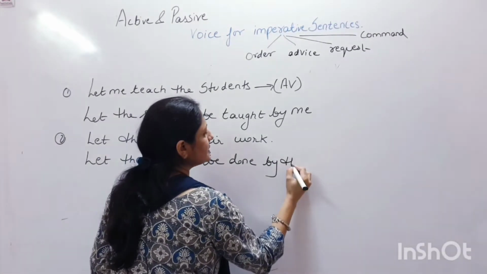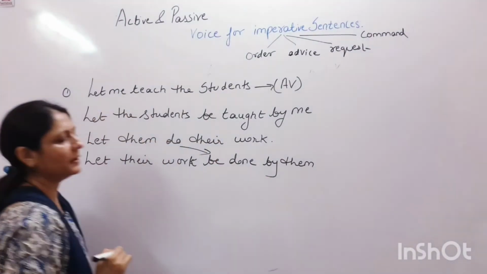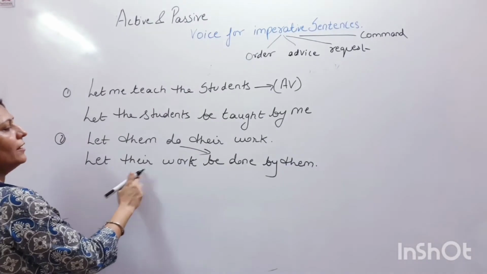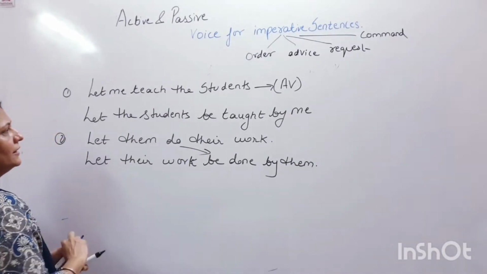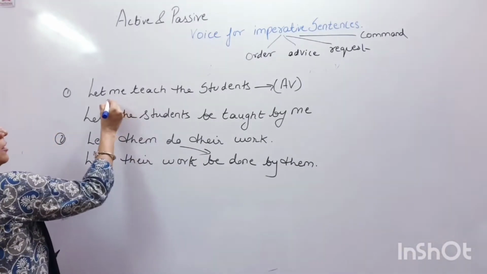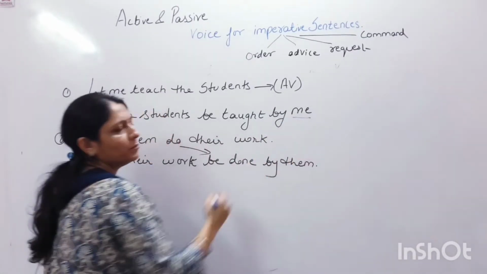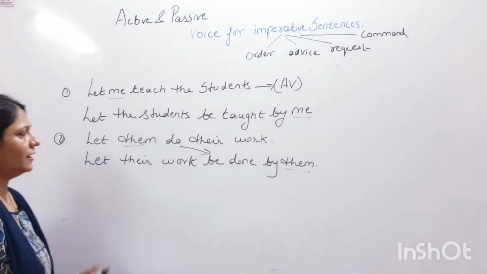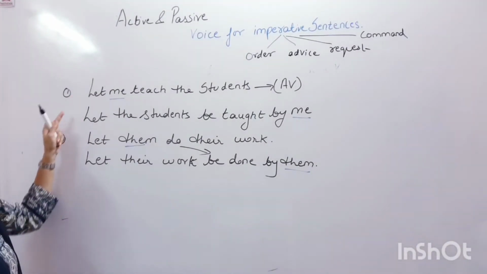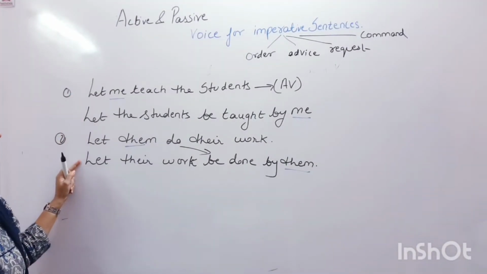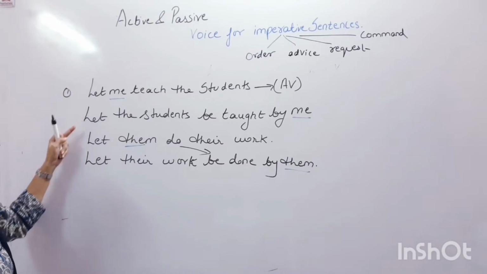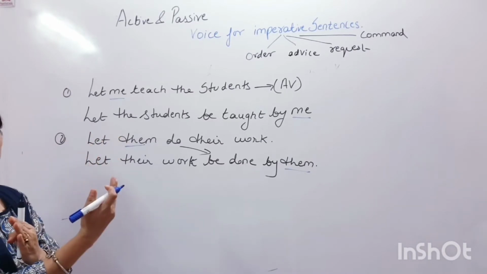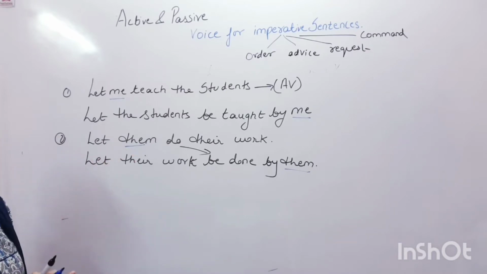Them remains the same. Let their work be done by them. So did you see? Here me remained me, them remained them. So these are the two sentences with let which do not change the let in case of passive form. Yes, the subject and the object positions get changed.